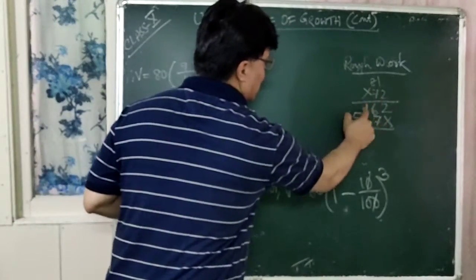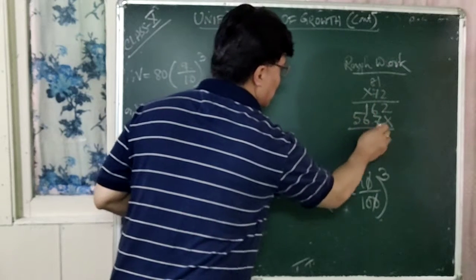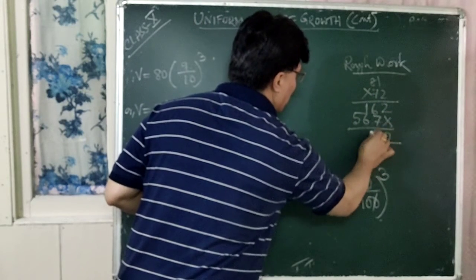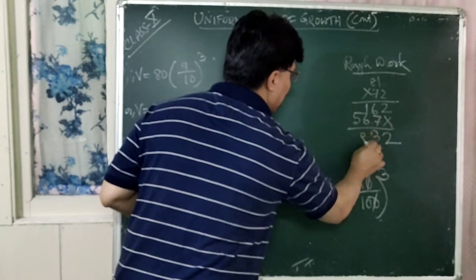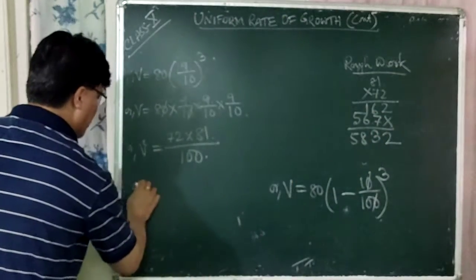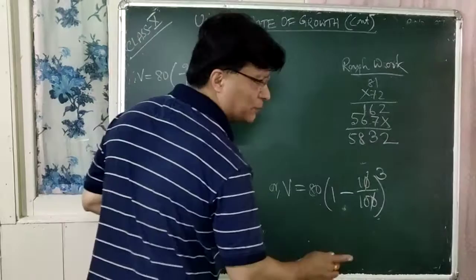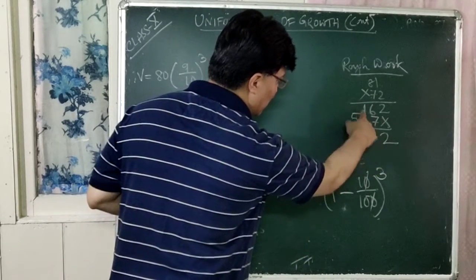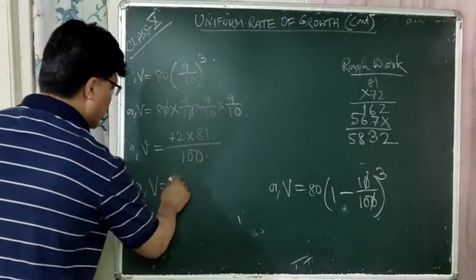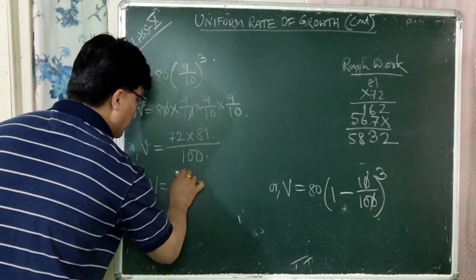2 ones are 2, 2 8s are 16, 7 ones are 7, 7 8s are 56. So it is 2, 13, 1, 8, 5. So V is equal to now 2, 3, 8, 5. So what is this product? 5832